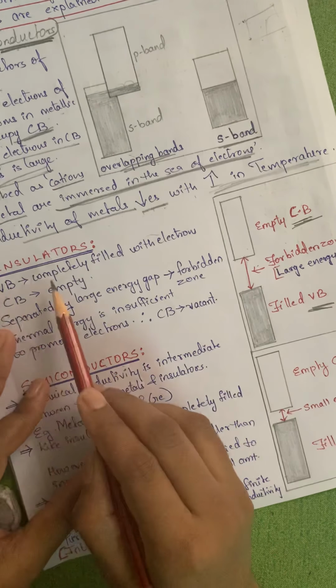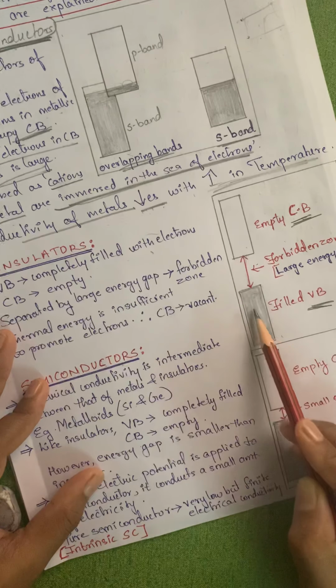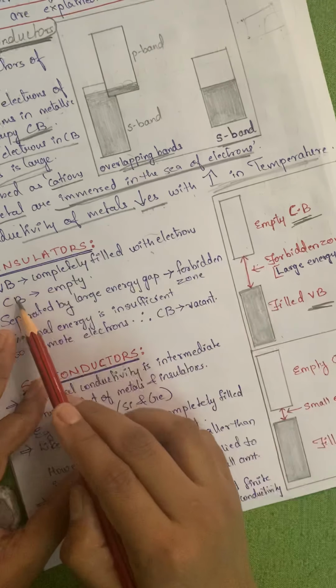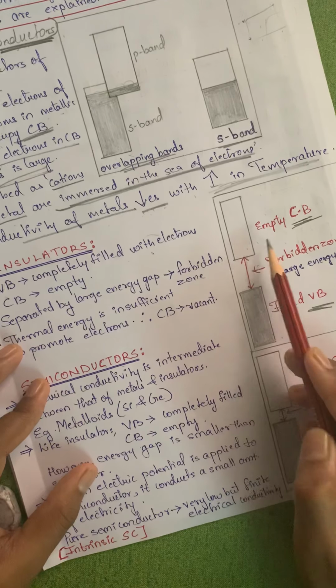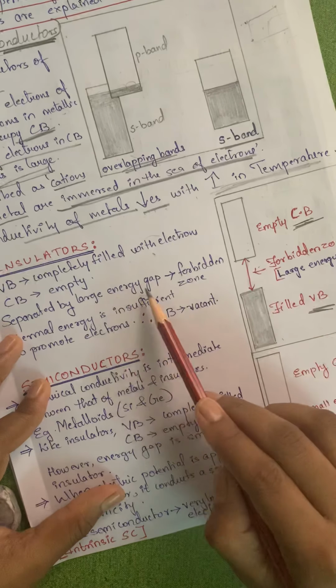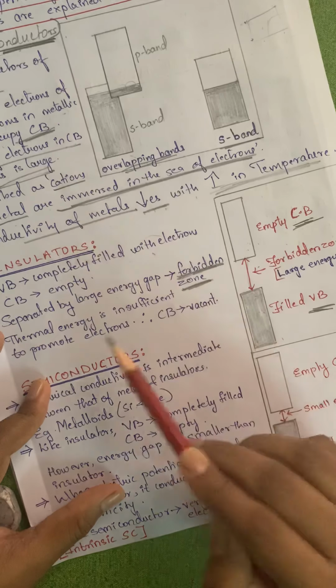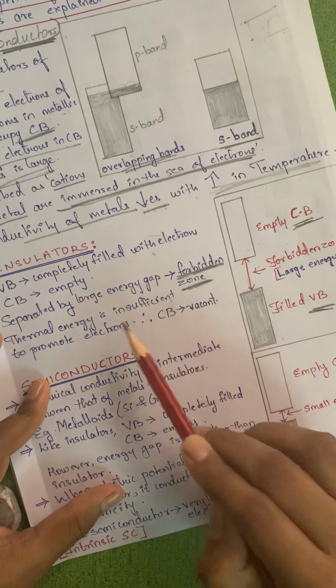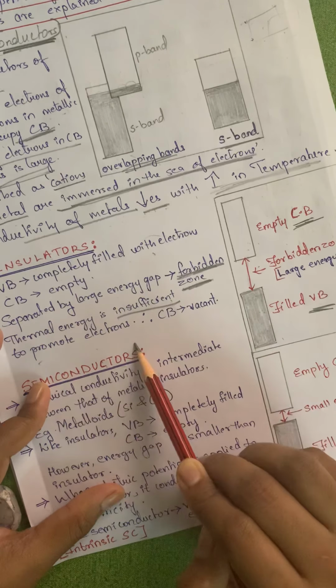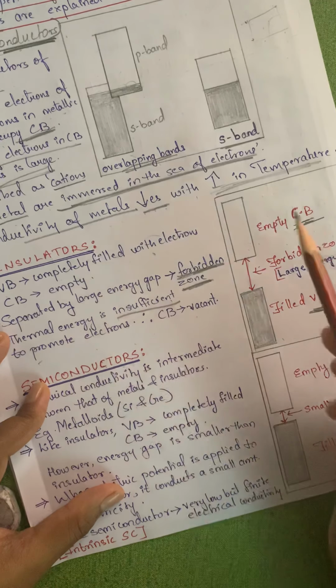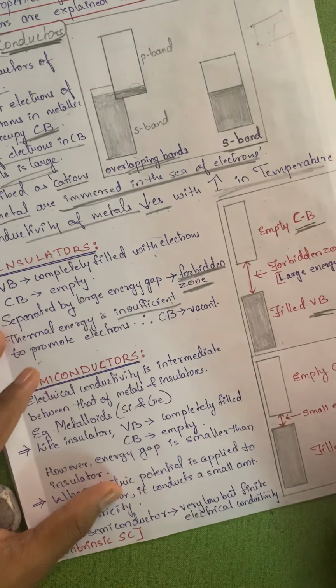See, the valence band is completely filled with electrons, but the conduction band is empty. They are separated by a large energy gap, which is also called the forbidden zone. Thermal energy is insufficient to promote electrons. Therefore the conduction band is kept vacant. You can explain in your own words.